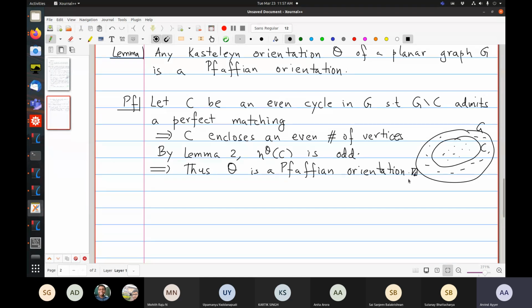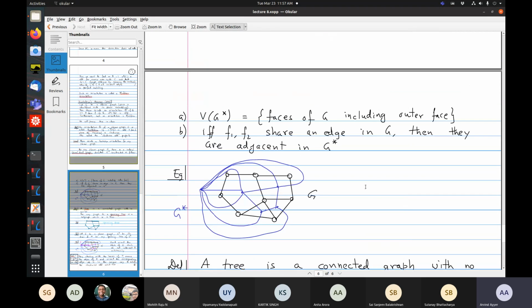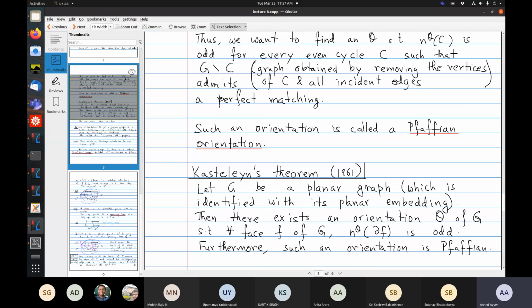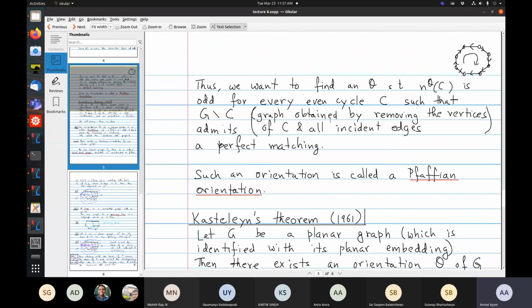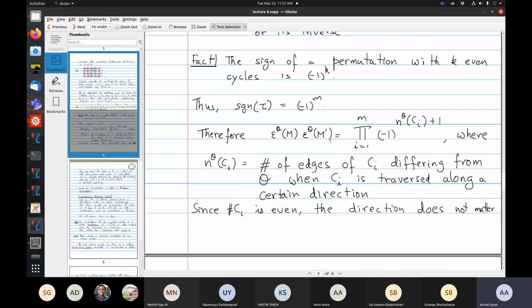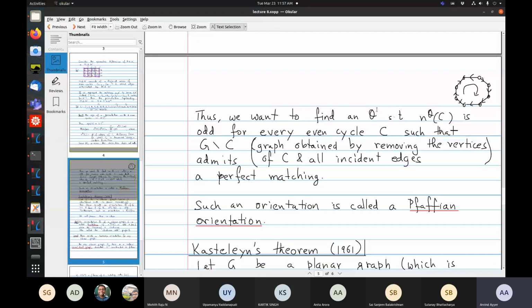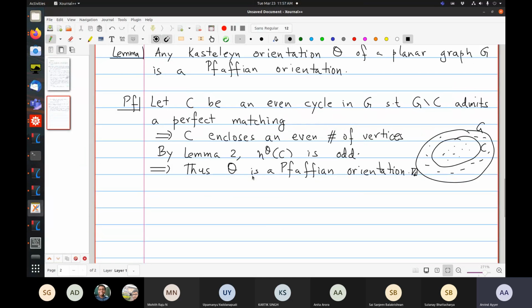Right. So remember that we had argued by calculating the sign that we want to find an O such that NO of C is odd for every even cycle C whose complement admits a perfect matching. So then we are done.